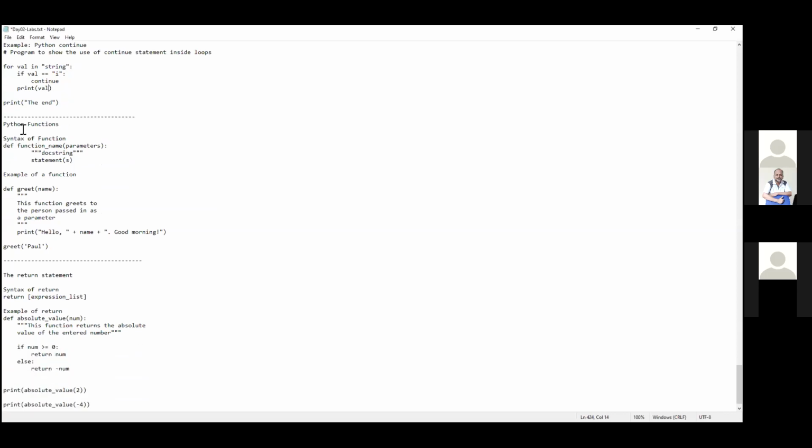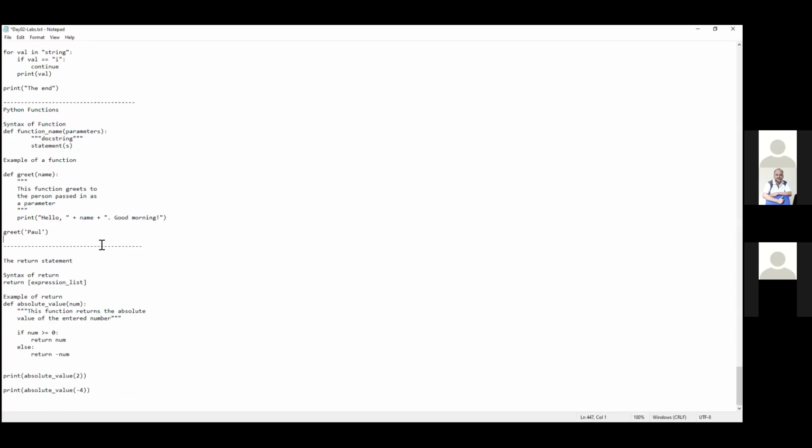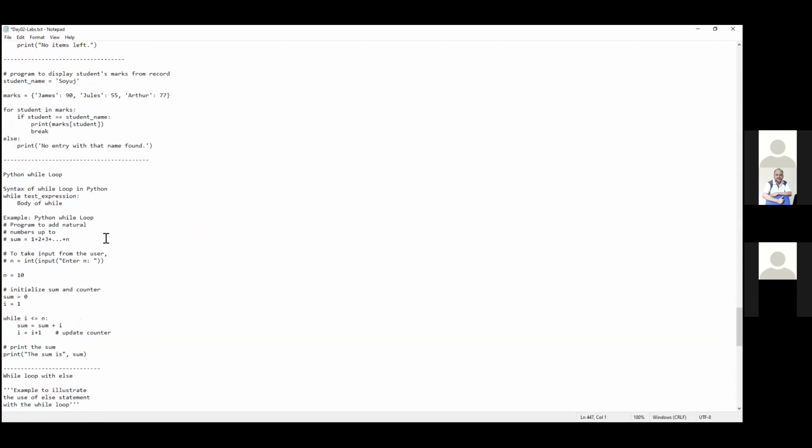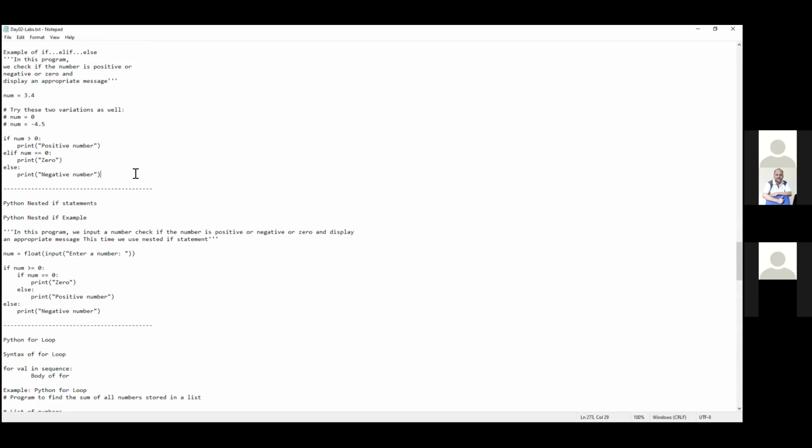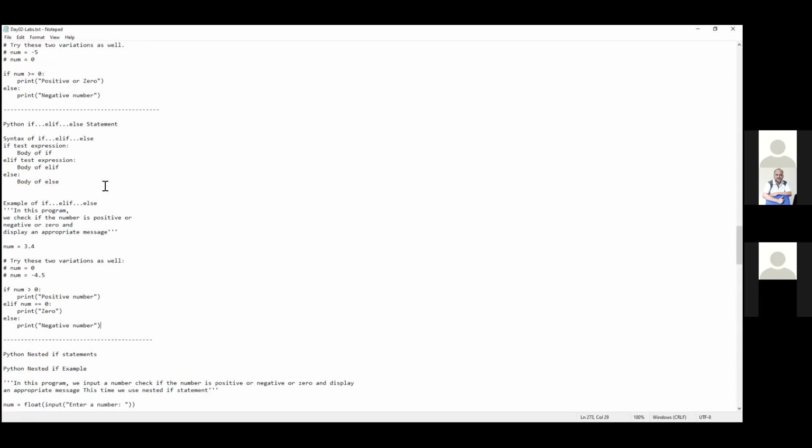Getting into functions, we'll do that in the next session. So that's all for today. I'm going to share this Labs 02 in the WhatsApp group. Like I said, anytime you get a problem, post it in the private chat or in the group, and one of us will address it.